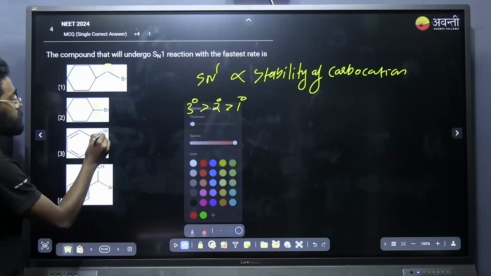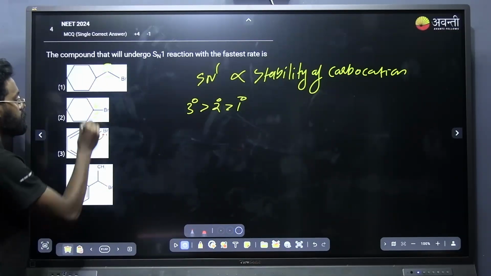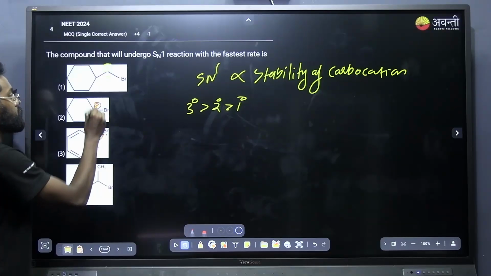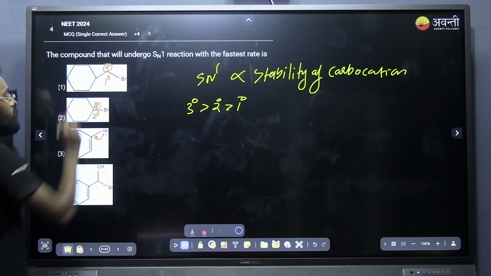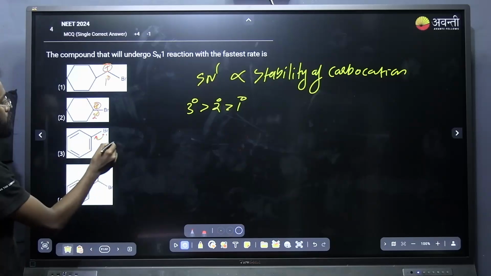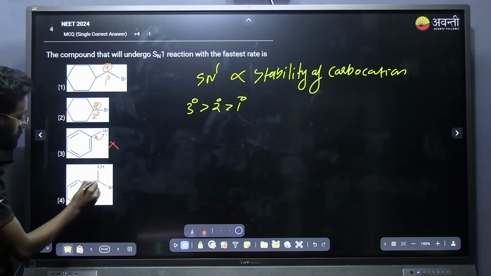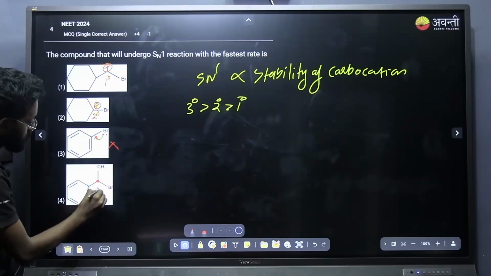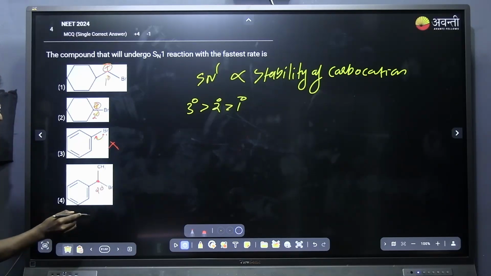Because this lone pair is in conjugation, this also won't be giving that much. Now what about the last one? Here it is secondary only. The carbocation forming will be a secondary carbocation.